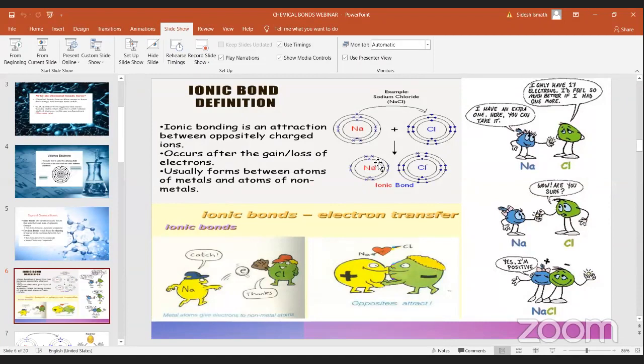One should be positive and one should be negative, so then only they can attract and make a bond between them. Now, when we take sodium and chlorine, you can see in this picture, these are some cartoons. You can just keep them in your mind, so it will be easy for you. Ionic bonds transfer electrons, which means they give. One element is giving an electron, and the other one is gaining the electron, and they are making a bond.